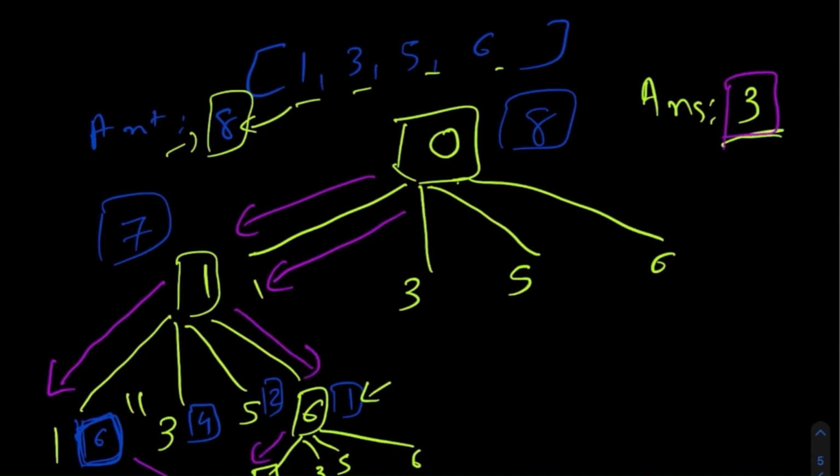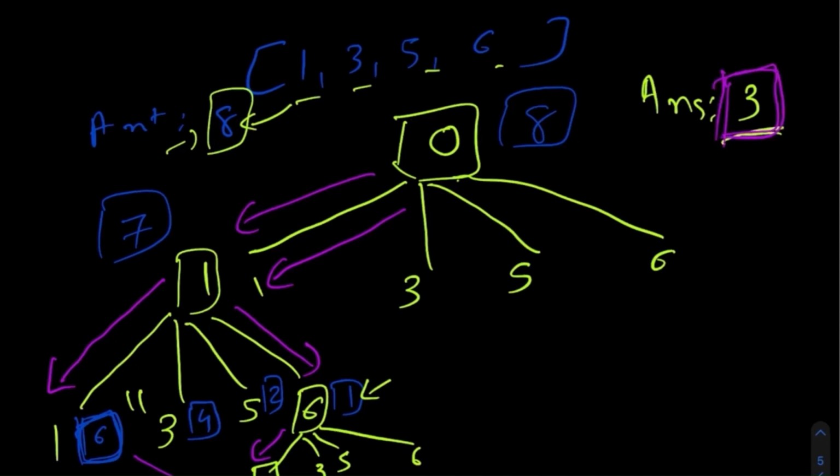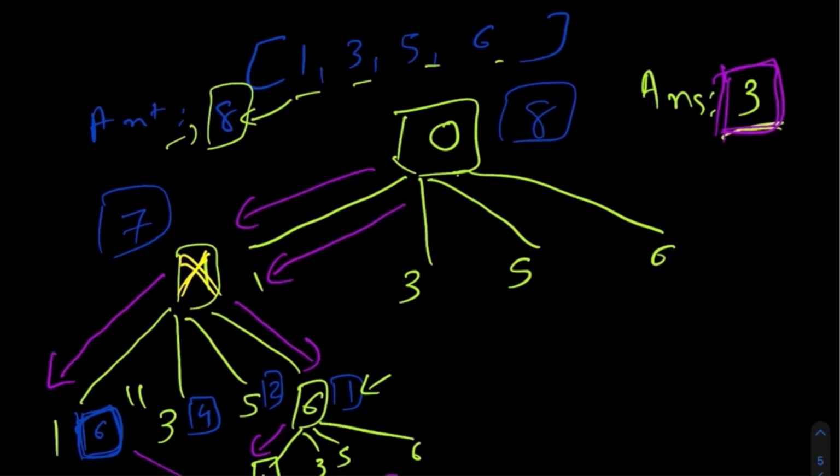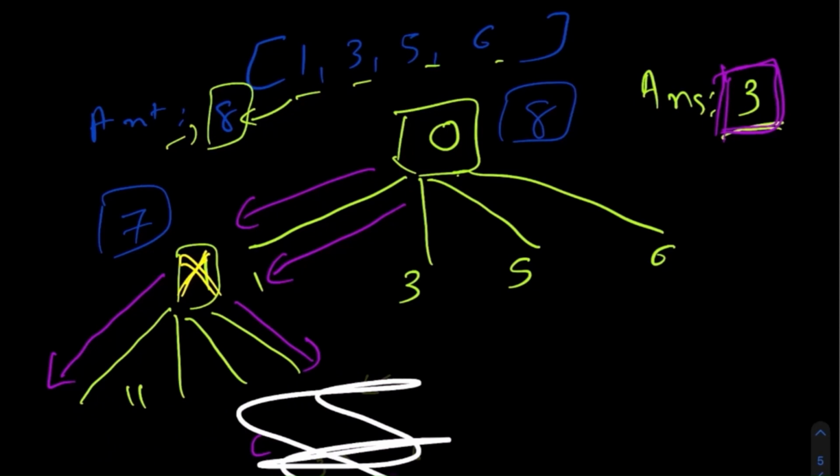But again, for this route as well, we need to use 3 coins, so our answer will still remain 3 and it won't be changed. But this is where we find another answer, and now we have exhausted all the possibilities from value number 1, so we can just ignore all of this. Let's get rid of it, so we have something that is more clear and not so congested.